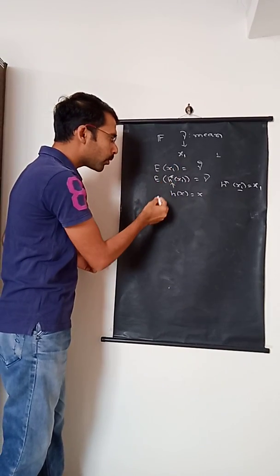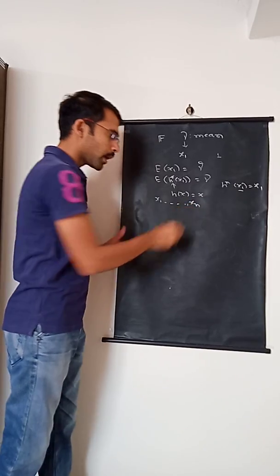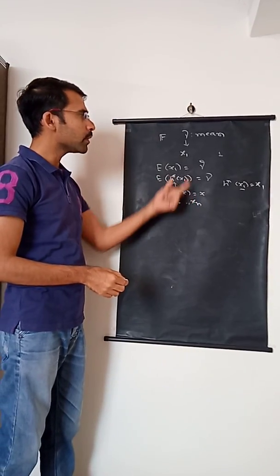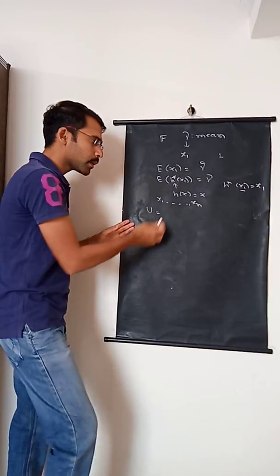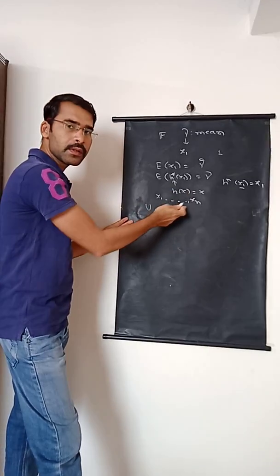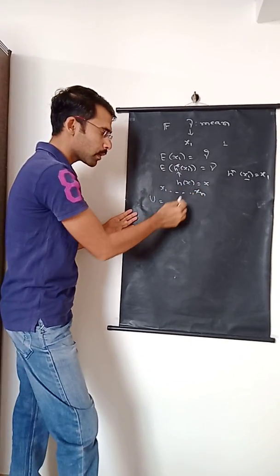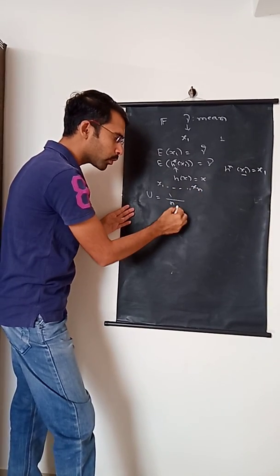Suppose now we have a sample of size n, and based on this we want to estimate gamma. As per the definition of U statistics, we have to consider all nCr combinations, in this case nC1 combinations, and we have to take the average of h values over those combinations.